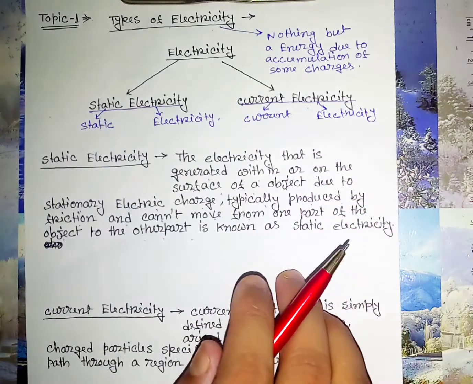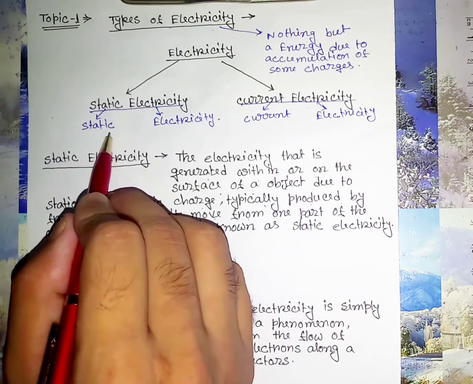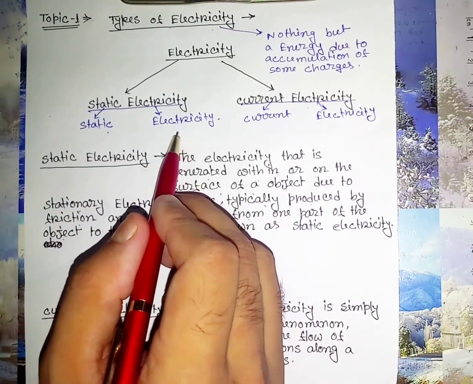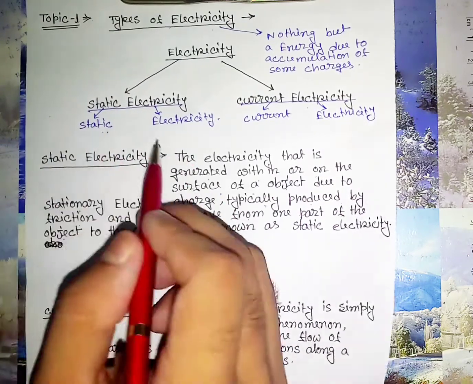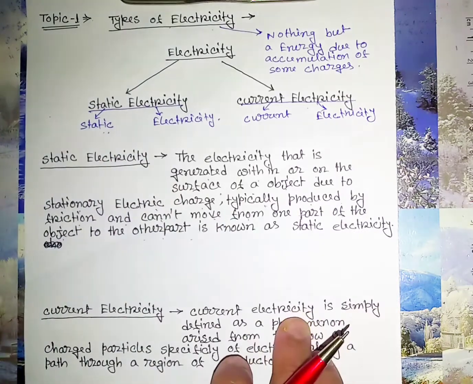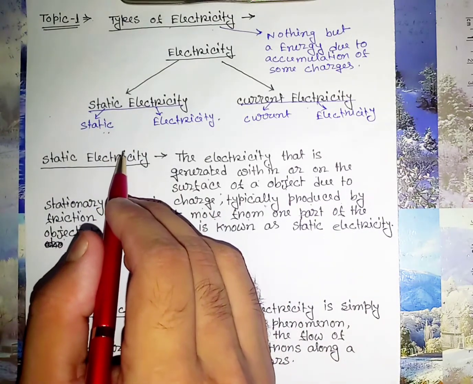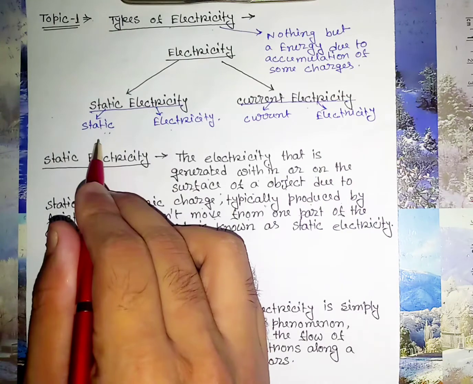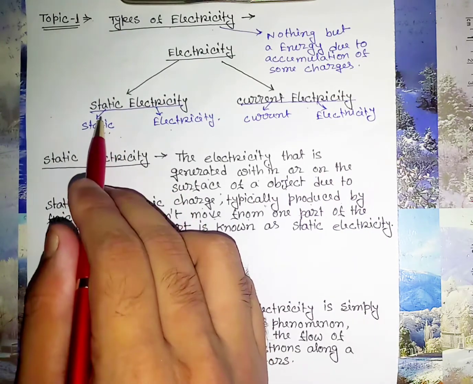Now, the word static electricity is divided into two halves. One is static and the other is electricity. That means the electricity that is static in nature. Now, what does it mean by static? The word static means that it is stationary in nature. That means it can't move from one part to another of an object. So the electricity that can't move, that means that is stationary or static in nature, is known as static electricity.